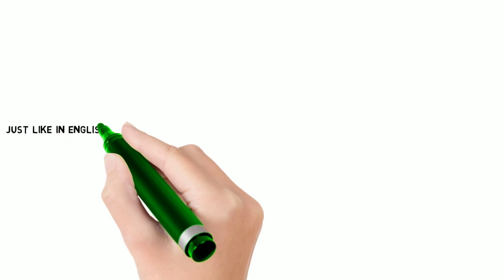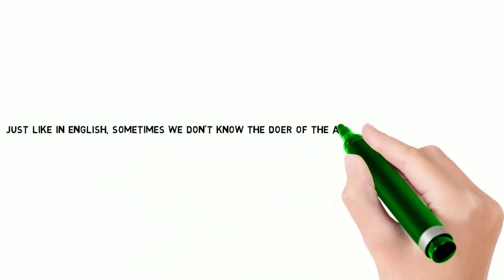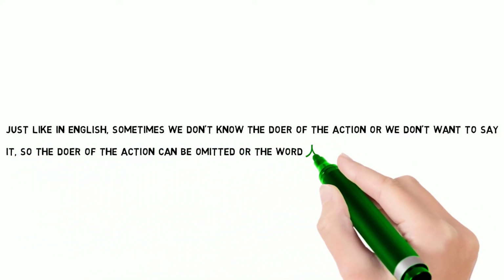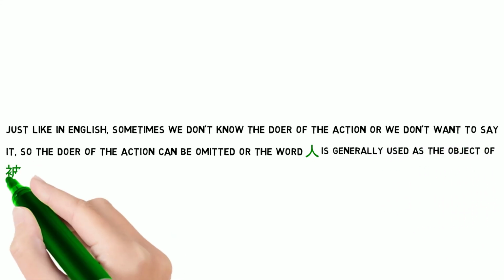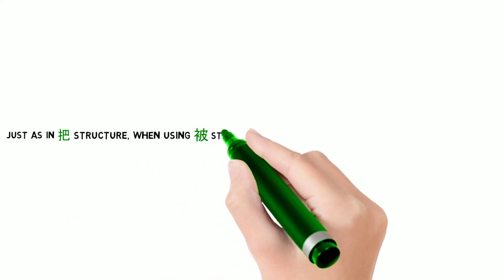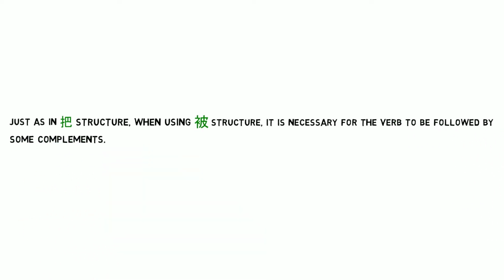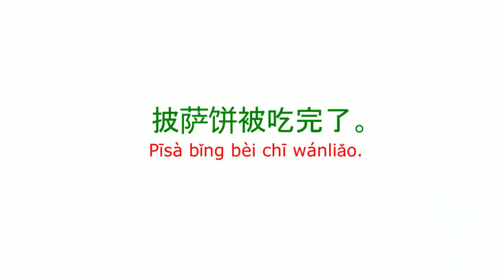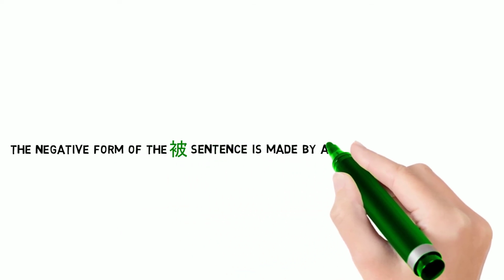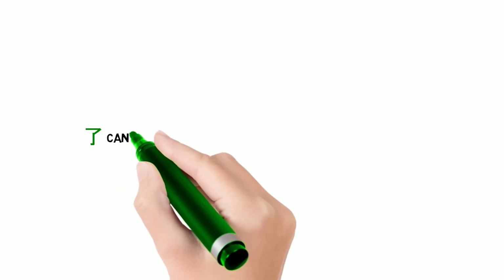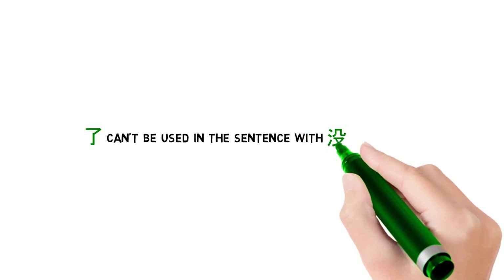Just like in English, sometimes we don't know the doer of the action or we don't want to say it, so the doer of the action can be omitted, or the word 人 is generally used as the object of 被. Just as in 把 structure, when using 被 structure, it is necessary for the verb to be followed by some complements. For example, 披萨饼被吃完了. The pizza was finished. The negative form of the 被 sentence is made by adding the negative adverb 没 before 被. Please note, 了 cannot be used in the sentence with 没 here.